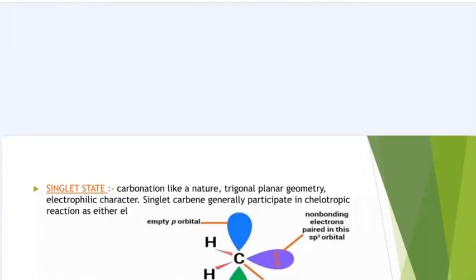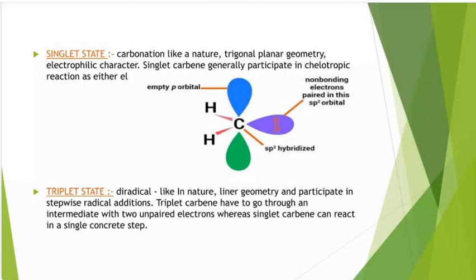So, singlet state carbenes have trigonal planar geometry and electrophilic character. Singlet carbenes generally participate in cheletropic reactions. So you can see the empty p orbital and the sp2 hybridized carbon.